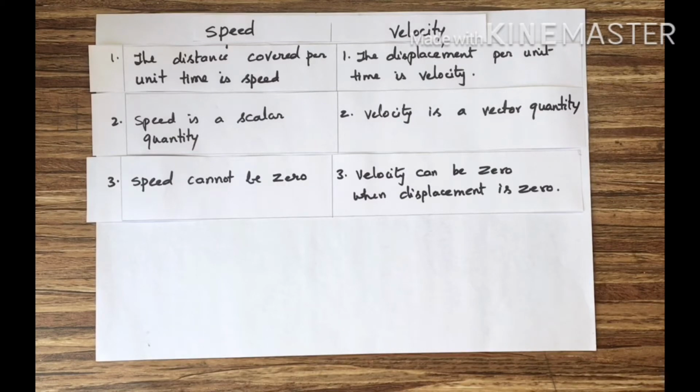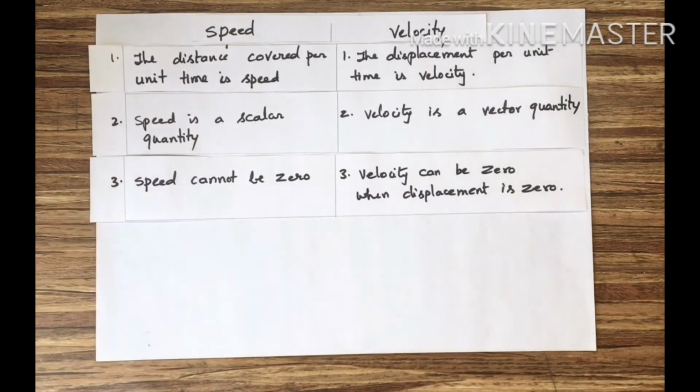Why speed cannot be 0? Because a moving object covered a certain distance means in unit time you can calculate the speed. But velocity can be 0. What does it mean? We have discussed in part 1, when an object is in a circular path, the initial position and final position are the same, then displacement is 0. The displacement is 0, so velocity is equal to 0. 0 divided by anything is equal to 0. So when displacement is 0, velocity is also 0.